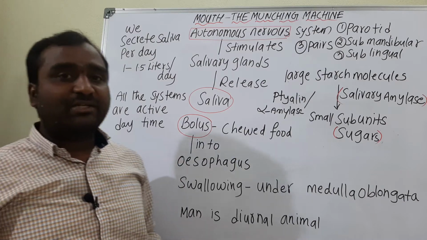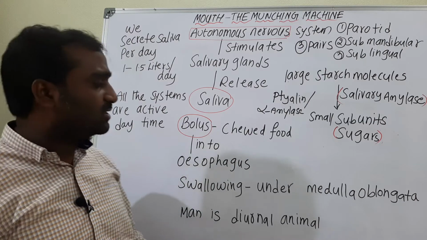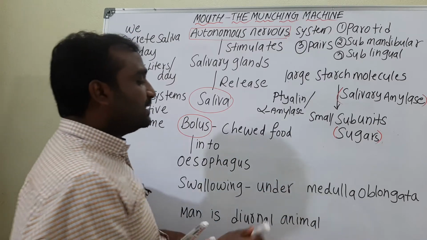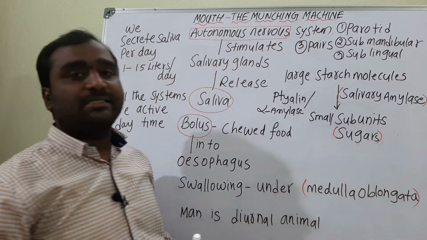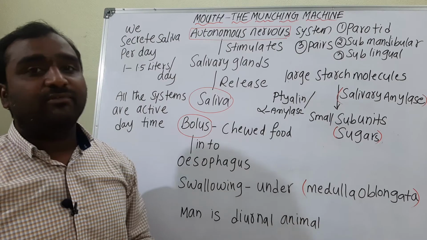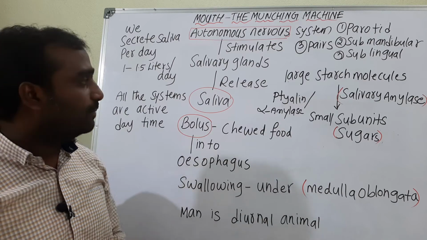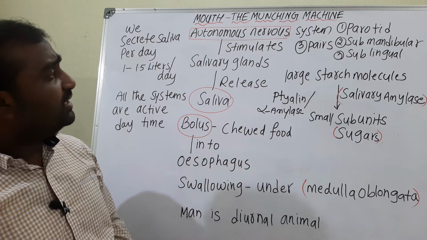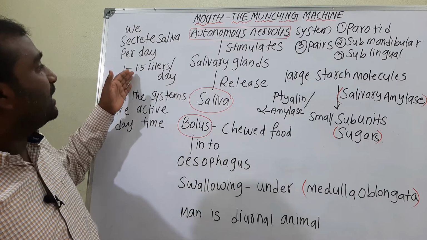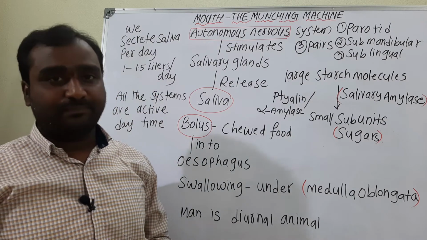So esophagus is nothing but generally what? Food pipe. And here the swallowing process is under the medulla oblongata, and this medulla oblongata is a part of the hindbrain, which is responsible for involuntary functions. Clear? And this swallowing is under the control of the medulla oblongata. So generally this saliva is released approximately 1 to 1.5 liters per day.